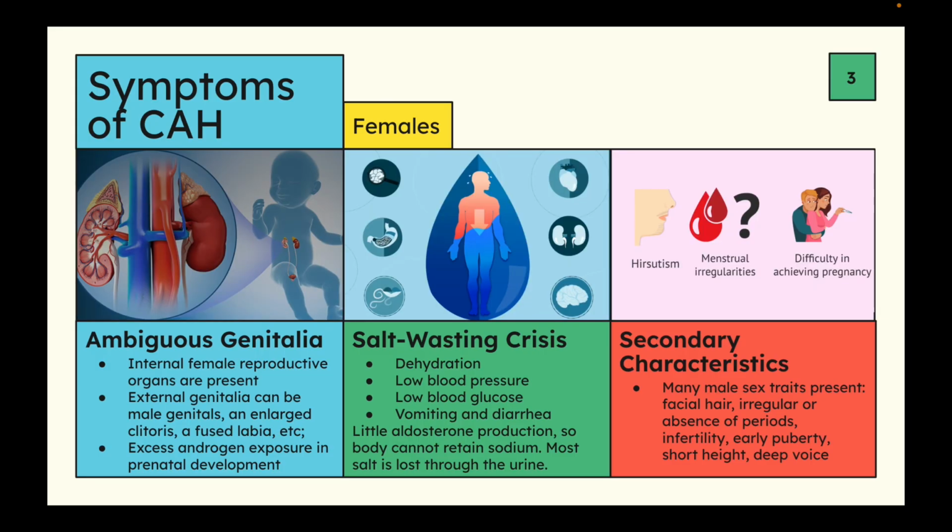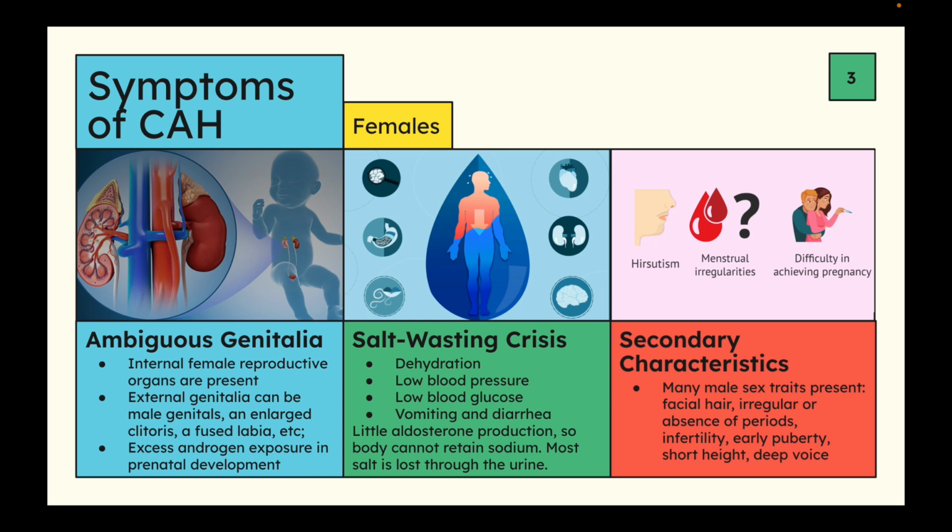Now, the symptoms for CAH are different in both females and males. In females, it is more visible at birth, and this is due to ambiguous genitalia present. This means that their internal anatomy is intact, so the female will still have the uterus, her ovaries, her fallopian tubes, except her external genitalia will be ambiguous, and it will vary from person to person. Some people may have testes present, a smaller penis present, an enlarged clitoris, a fused labia. It just depends person to person.